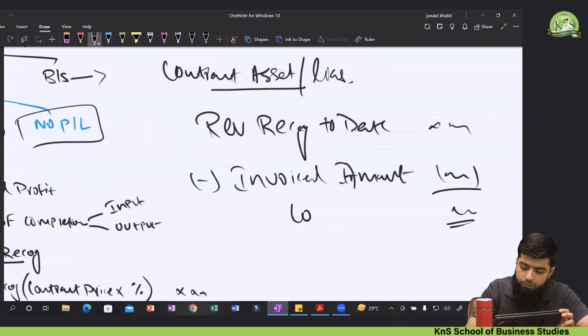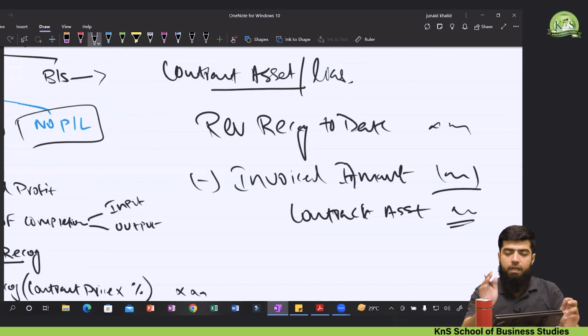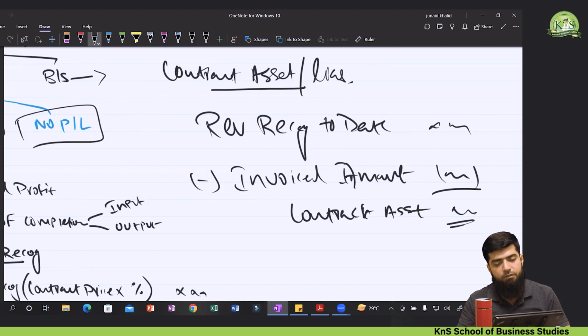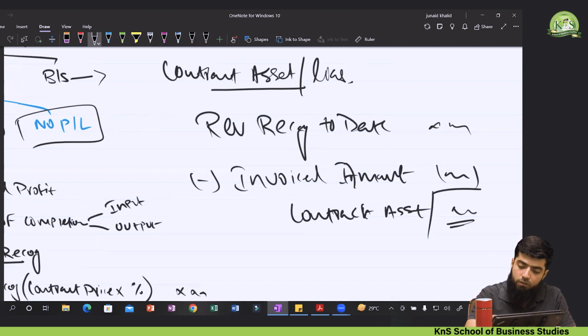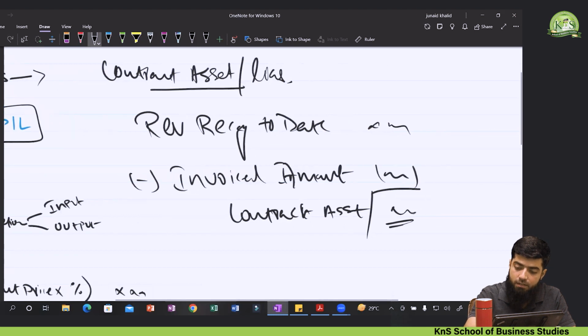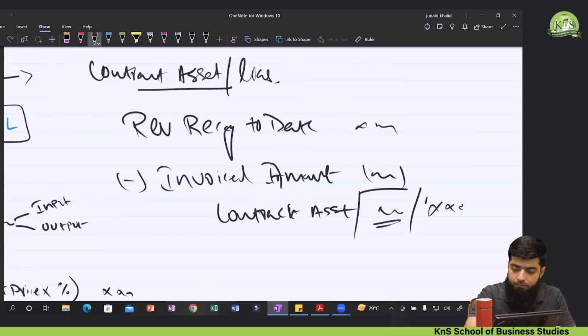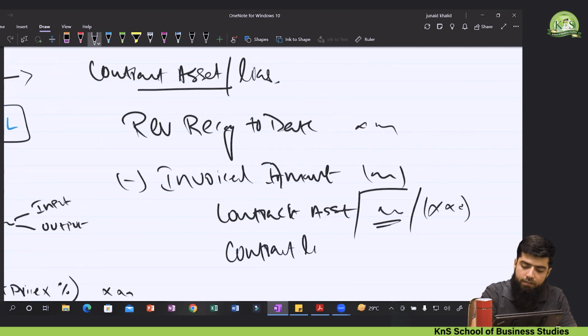This will be known as the contract asset. If that amount is positive, it's a contract asset, and if that amount is negative, that would be recognized as a contract liability.